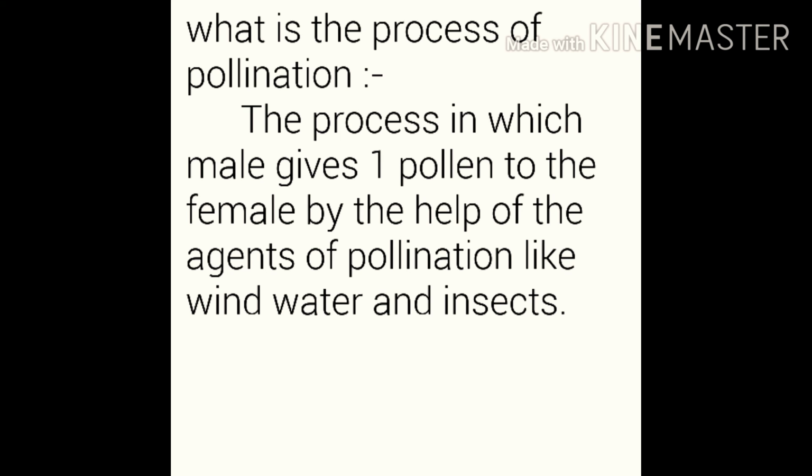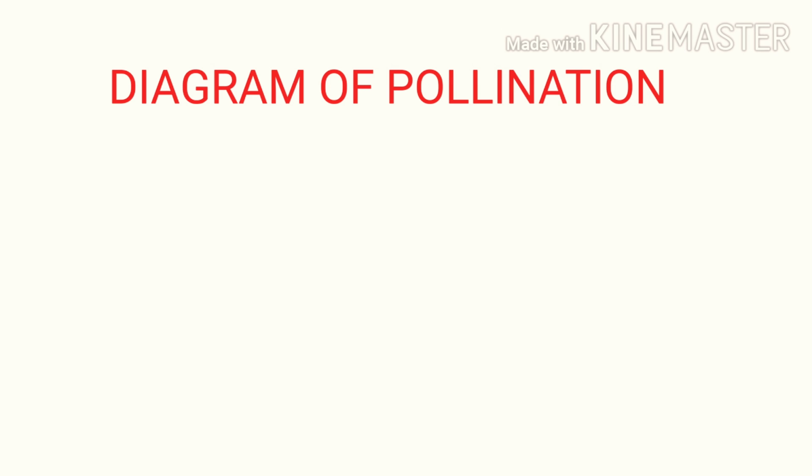Now it gives one pollen to the female with the help of the agents of pollination, because the male reproductive organ by itself cannot give the pollen to the female because they are in different areas, right? That's why it takes the help of wind, water and insects.